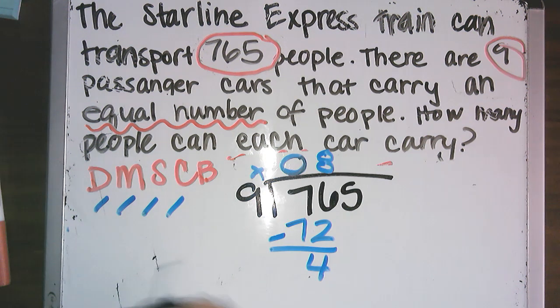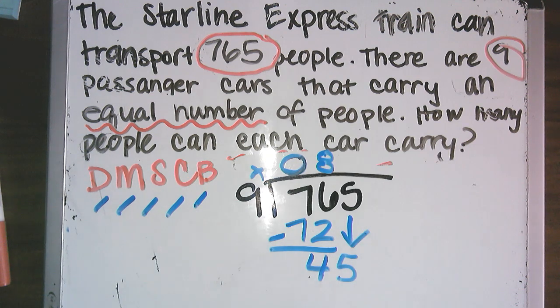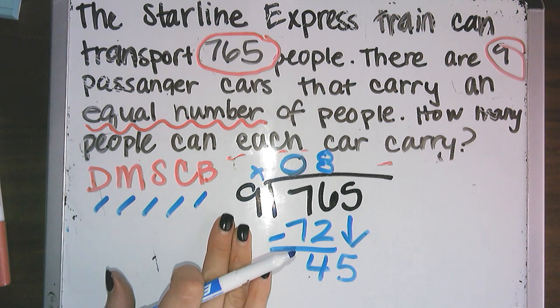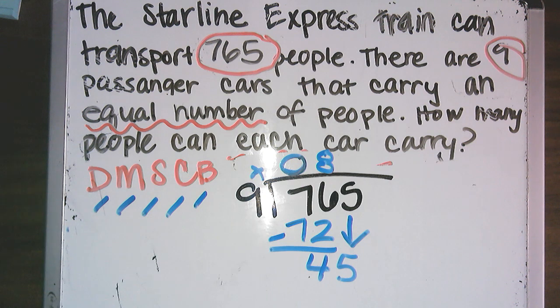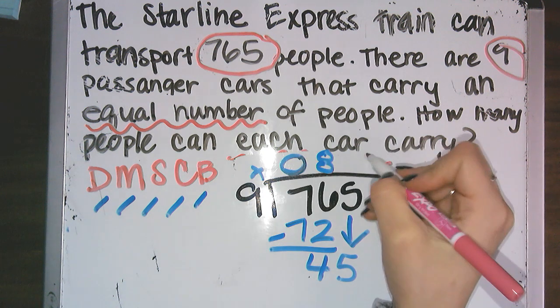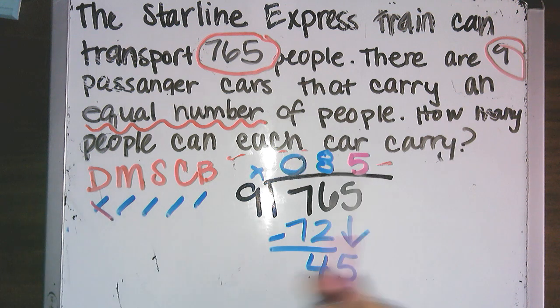Check. Is 4 less than 9? It sure is. Then it is time to bring on down our 5. Now I have 45 divided by 9. And because I'm doing division, I'm on the D. So 9 goes into 45 5 times. Now I need to multiply. 5 times 9. 5 times 9 is 45.